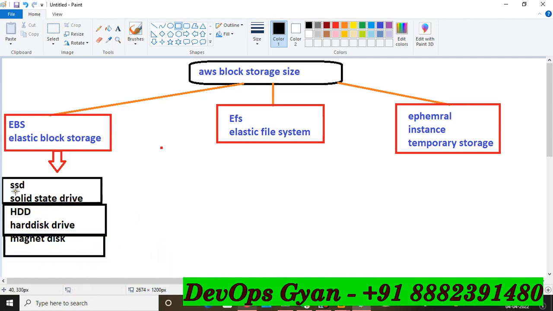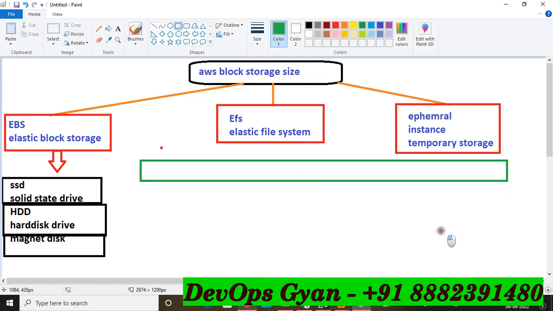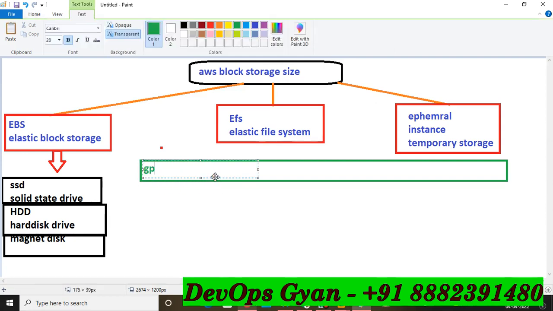So friends, now come to this section, SSD, solid state drive. This solid state drive SSD has different types. So I am going to write those types here again. I am going to write GP3. GP3, you know, GP is general purpose, and one more is GP2. So friends, again I am going to repeat, AWS changes their console and their services every week, right? So there is GP2 and GP3.